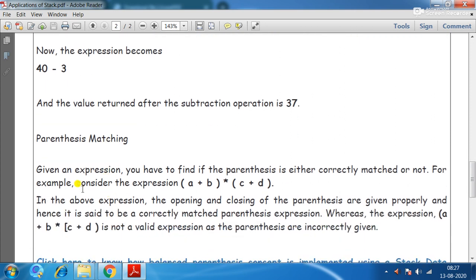Now parentheses matching. Given an expression, you have to find out whether the parentheses correctly match or not. For example, consider the expression (a plus b) into (c plus d). In the above expression, the opening and closing of parentheses are given properly, and hence it is said to be a correctly matched parenthesis expression, whereas an expression like (a plus b into c plus d is not valid, as the parentheses are incorrectly given.